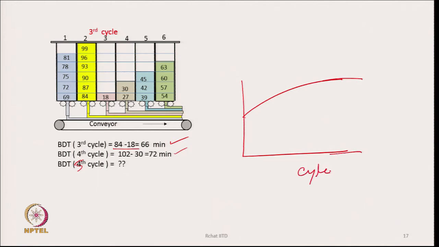This is the feeding cycle, and this is the blending delay time. It will go like this, the minimum for the very first cycle, then second, then third, fourth, and it will stabilize at the very fifth cycle. This is how the blending delay time will change initially, but then it will be fixed, and from then onward it will not change. This is how it works, and the operation will be continuous in nature.